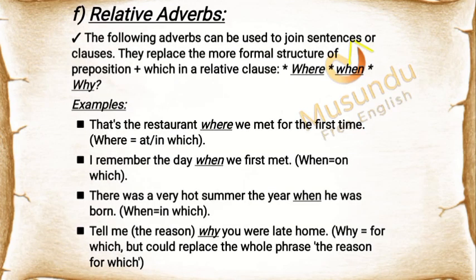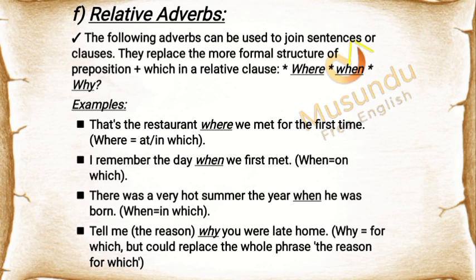F. Relative adverbs. The following adverbs can be used to join sentences or clauses. They replace the more formal structure of preposition plus which, in a relative clause. Where, when, and why. Examples: that's the restaurant where we met for the first time, where equals at/in which. I remember the day when we first met, when equals on which.